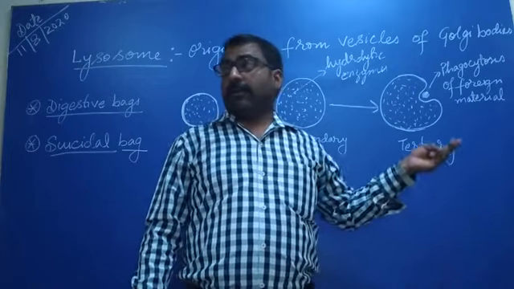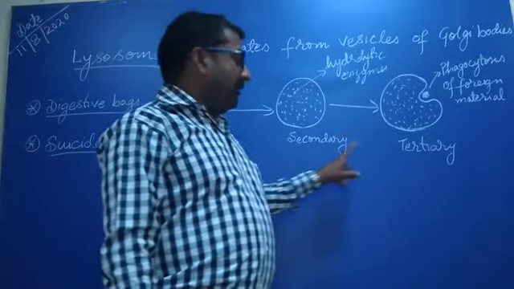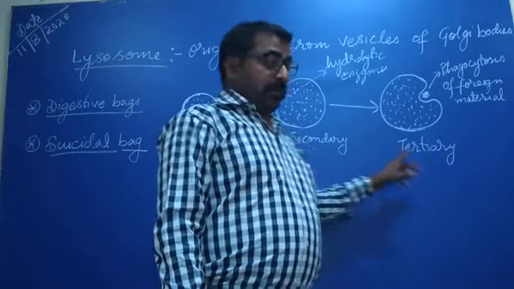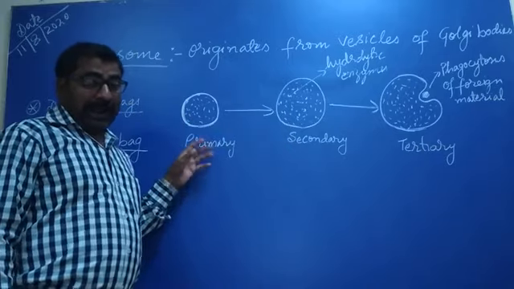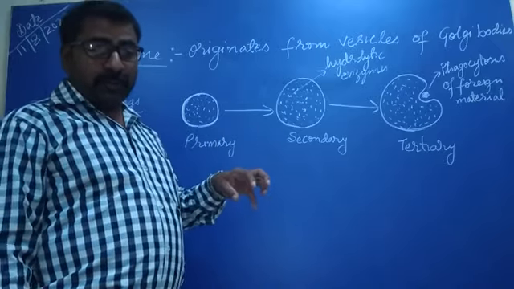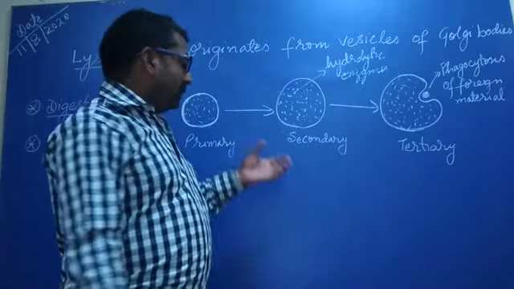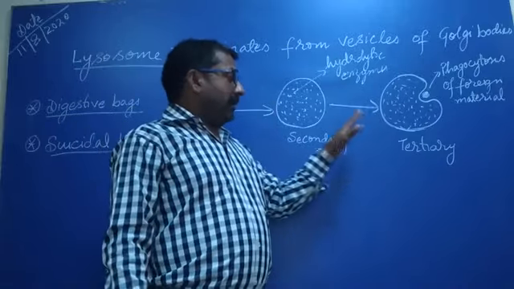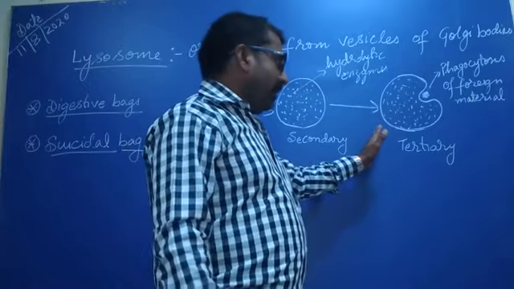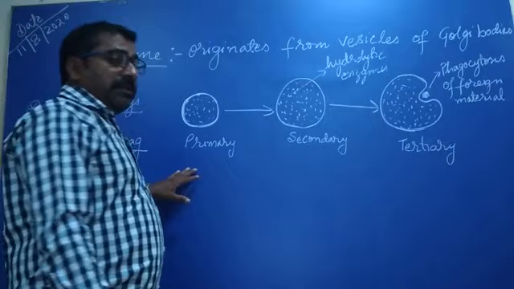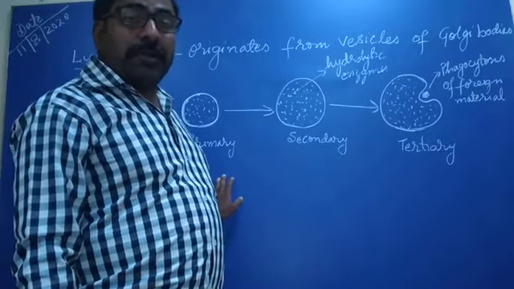So lysosomes are of three types: primary, secondary, and tertiary lysosome.